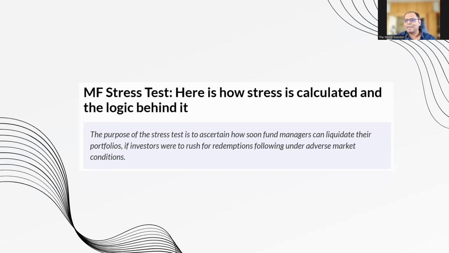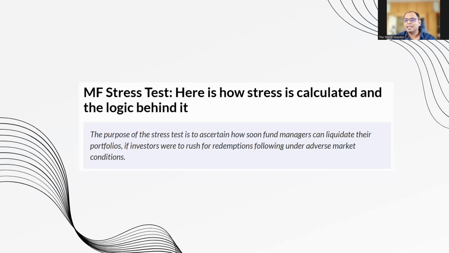This has happened a lot before, where there's a lot of selling in the market and mutual funds have to liquidate, especially the small caps. And when you liquidate small caps, the small cap stocks fall even further. So this is why small cap funds are now taking large cap companies as well in their portfolio.